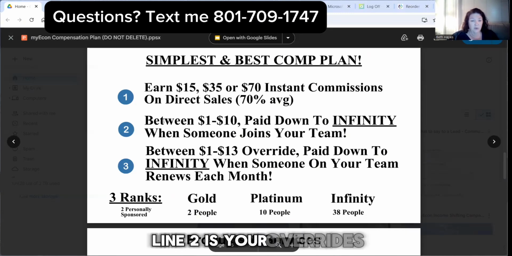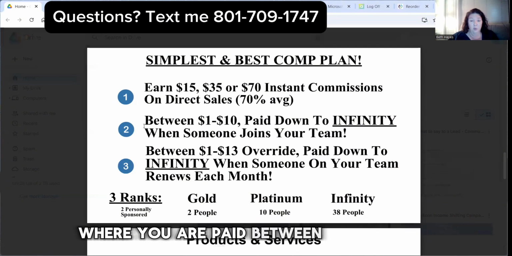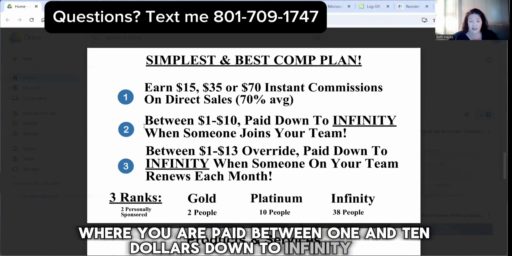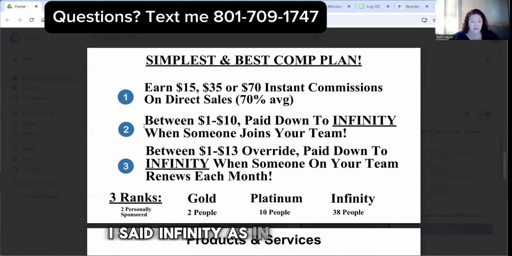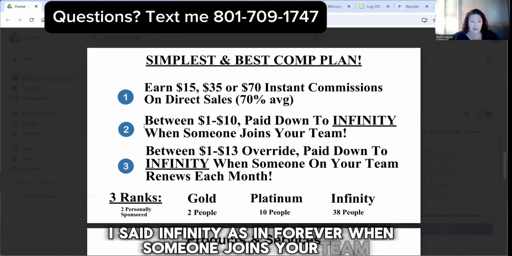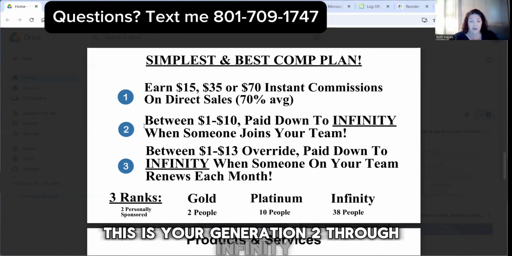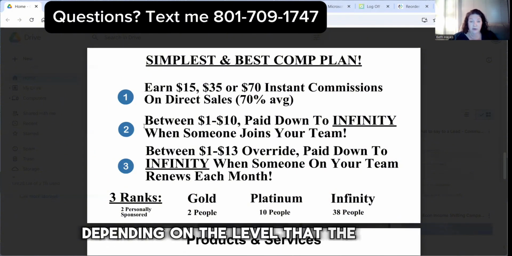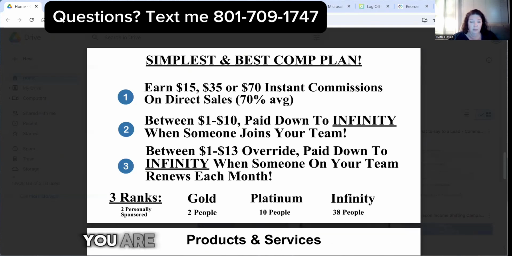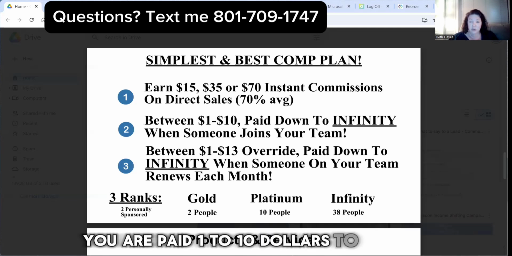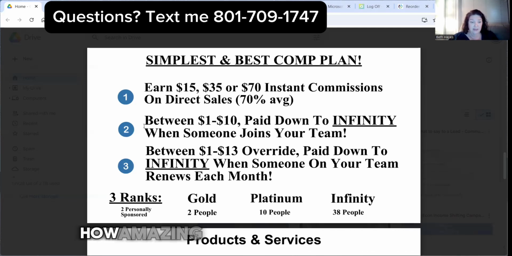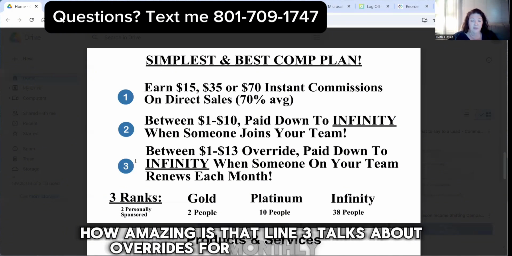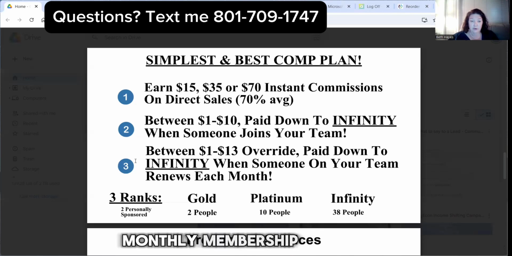Line 2 is your overrides, where you are paid between $1 and $10 down to infinity. Yes, I said infinity, as in forever. When someone joins your team, this is your generation 2 through infinity. You are paid between $1 and $10, depending on the level that the person enrolls at. And depending on your rank within MyEcon, you are paid $1 to $10 to infinity. How amazing is that?